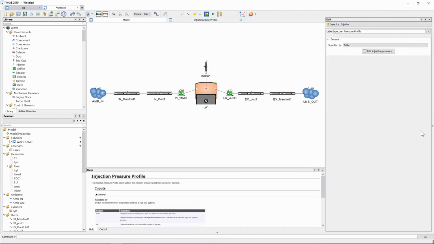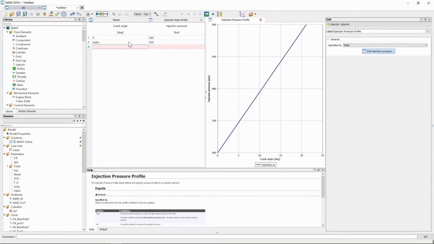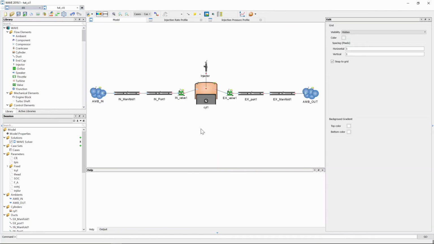Next is our injection pressure. Again, it's a table that we need to populate. For this one, we're going to say at 0 crank angle degrees, it's going to be 300 bar. And then for a given duration, which we're going to specify in our variables list, it will be 500 bar. So it will be 500 bar injection pressure, the same duration as the injection duration. Everything has been updated, all our geometry and input values for every block's property.